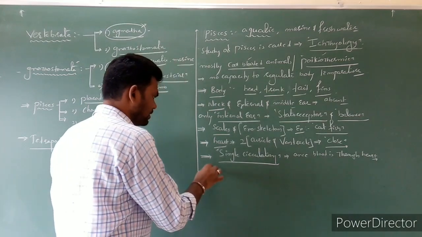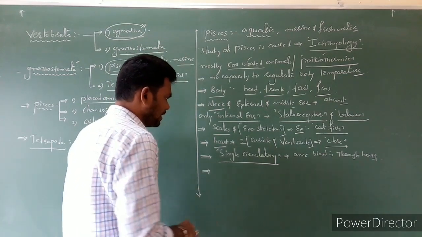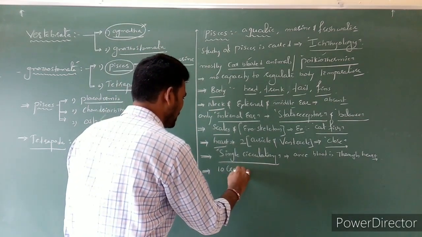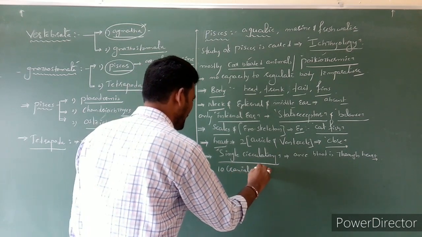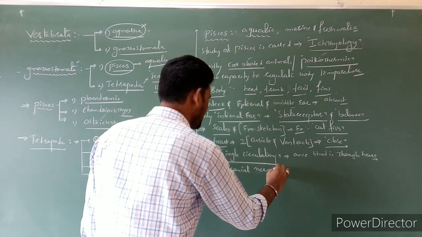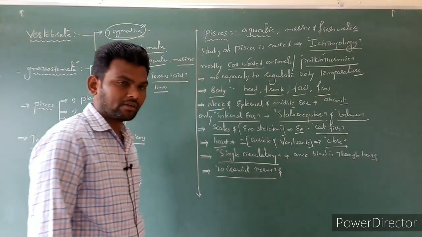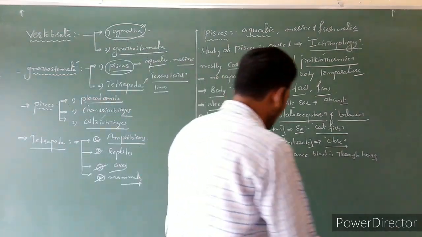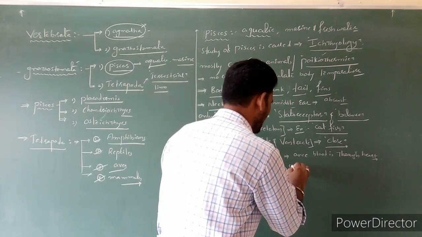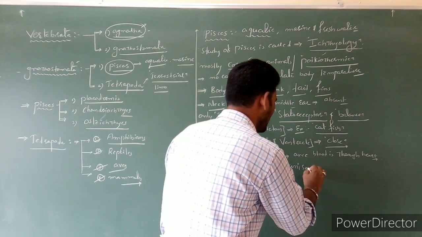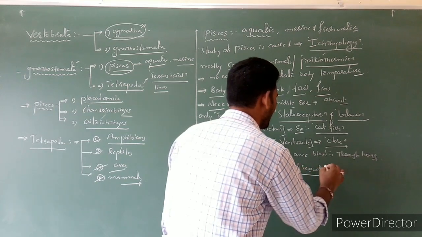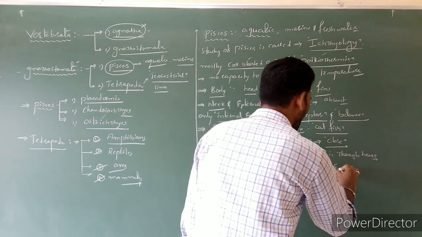Next, ten cranial nerves are present, and mostly the sexes are separate, unisexual. Fertilization is mostly external.